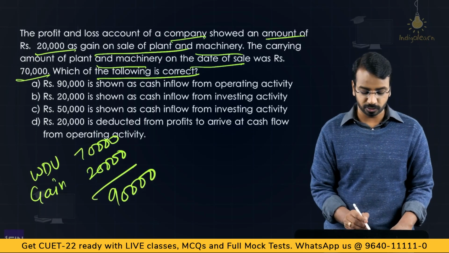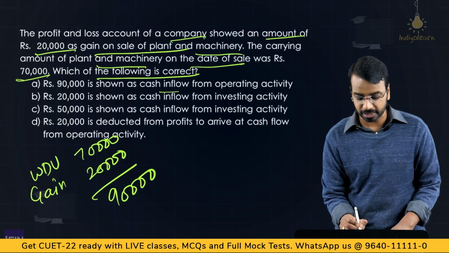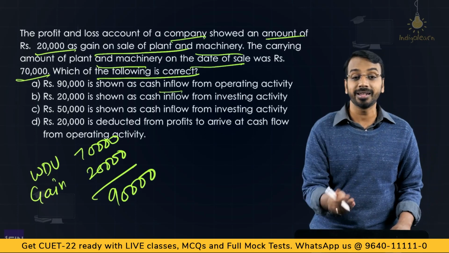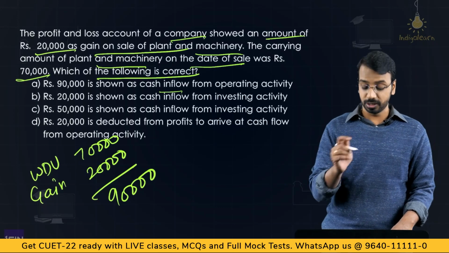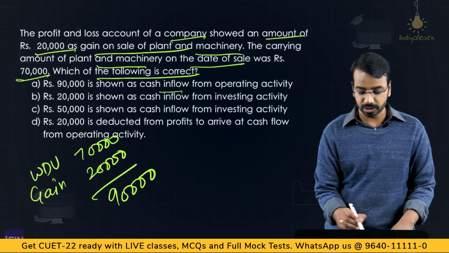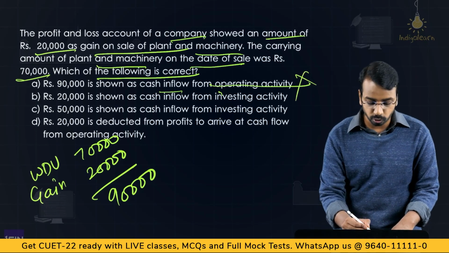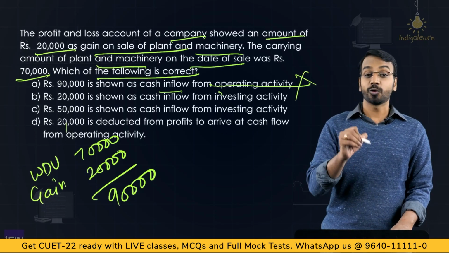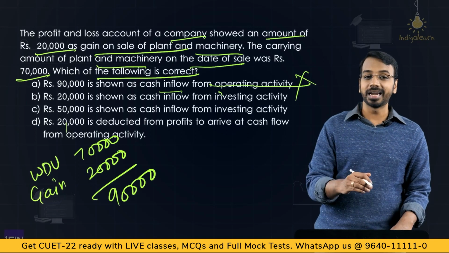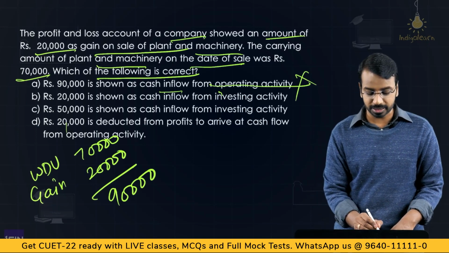Now the moment you see the 90,000, the first one you see 90,000 is shown as cash inflow from operating. You may be tempted to take this as the right answer, but please note, because we are selling plant and machinery, this will not be from operating activity. So first option is not correct. Then you don't even have 90,000 in other cases. Means the question is not asking us to find out the total cash inflow. Let's see what the options are.